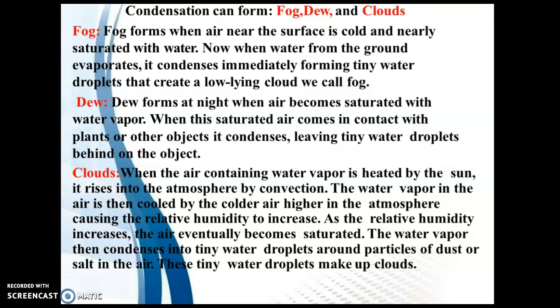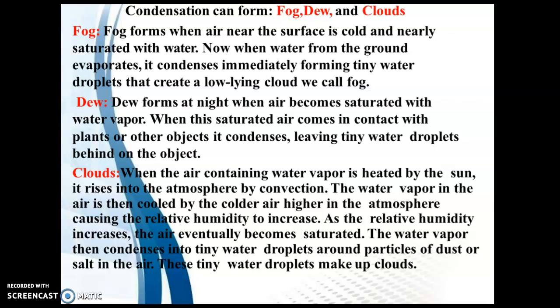Dew. Dew forms at night when air becomes saturated with water vapor. When this saturated air comes in contact with plants or other objects, it condenses, leaving teeny water droplets behind on the object. We see early in the morning on the plants, on the grass, on the plant leaves, teeny water droplets, that is called dew. Clouds.